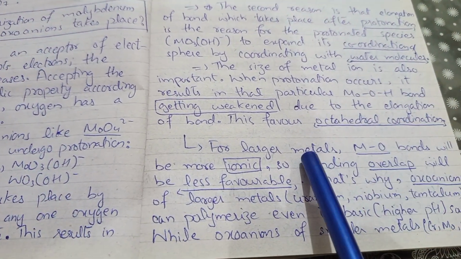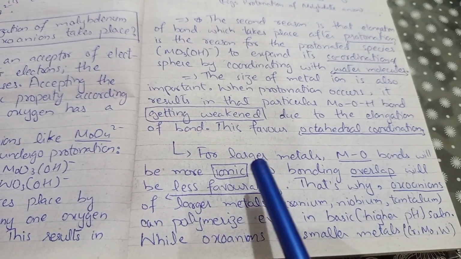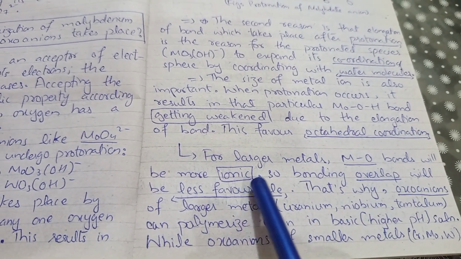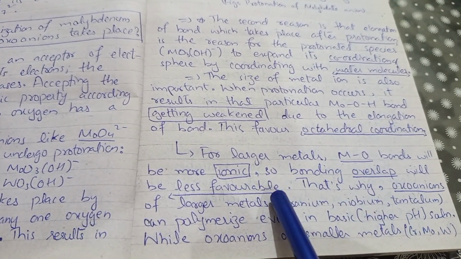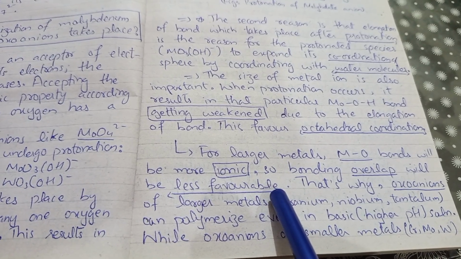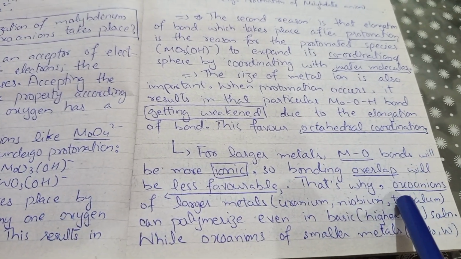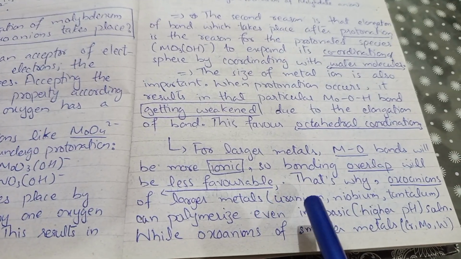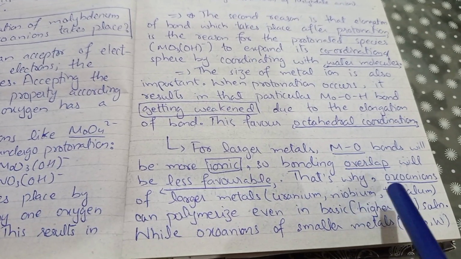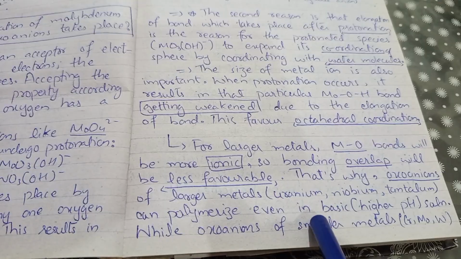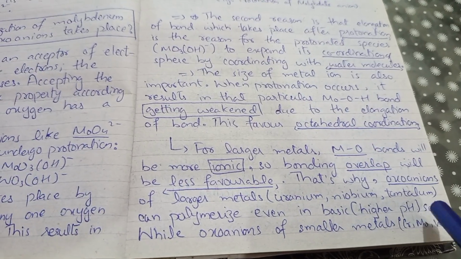For larger metals, the metal-oxygen bond will be more ionic, so bonding overlap will be less favorable. That's obvious. That's why oxoanions of larger metals like uranium, niobium, tantalum can polymerize even in basic solution.